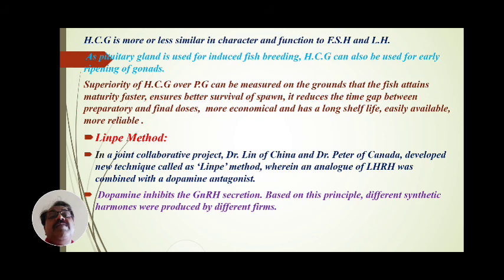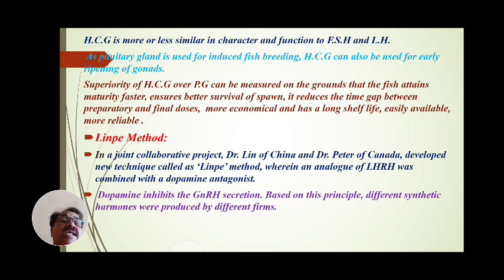Second, the Lin-Pei method. In a joint collaborative project, Dr. Lin of China and Dr. Peter of Canada developed a new technique called the Lin-Pei method, wherein an analog of LHRH is combined with a dopamine antagonist. And this dopamine inhibits the GnRH secretion.